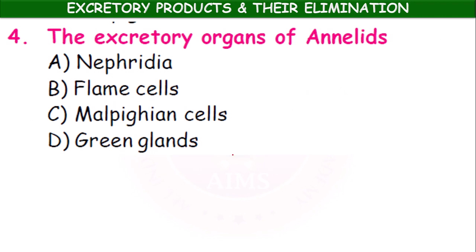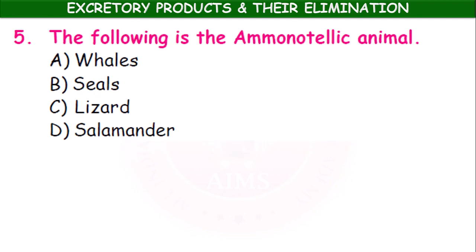The excretory organ of annelids: nephridia, flame cells, Malpighian cells, green glands. So nephridia are the excretory organs of annelids. Annelids means, for example, earthworm, leech, nereis. The following is the ammonotelic animal: whales, seals, lizard, salamander.